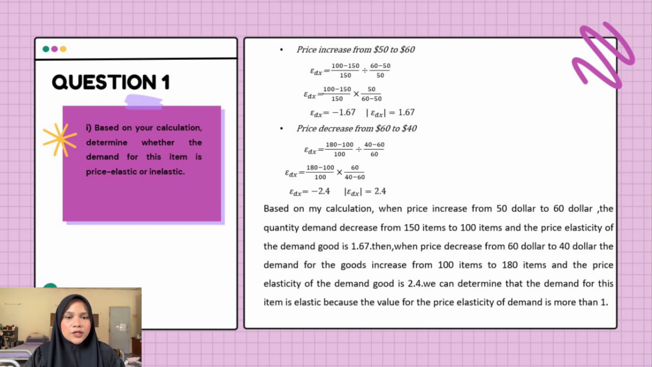Based on my calculation, when price increased from $50 to $60, the quantity demanded decreased from 150 items to 100 items, and the price elasticity of demand is 1.67. Then, when price decreased from $60 to $40, the demand increased from 100 items to 180 items, and the price elasticity of demand is 2.4. We can determine that the demand for this item is elastic because the value of the price elasticity of demand is more than 1.